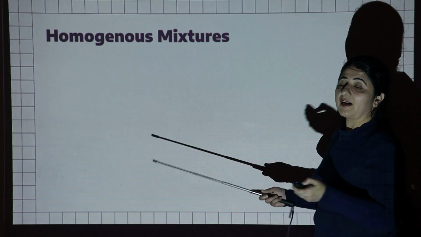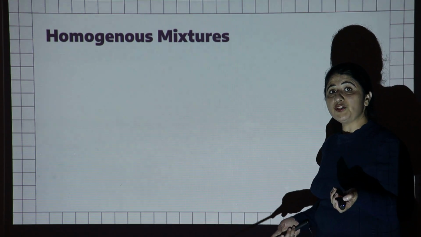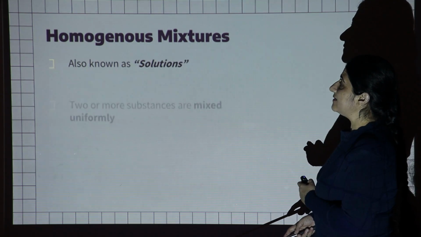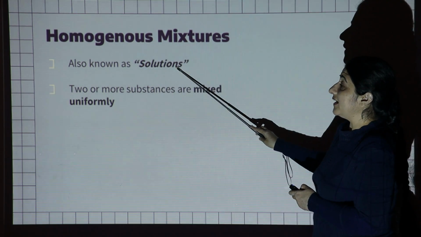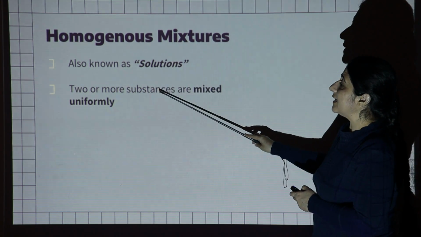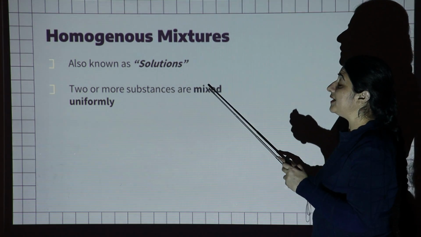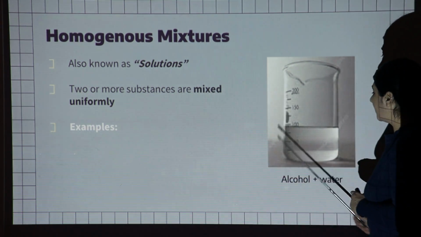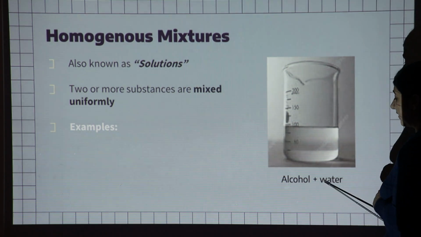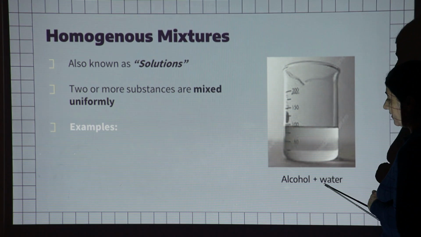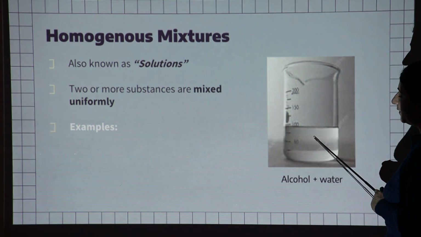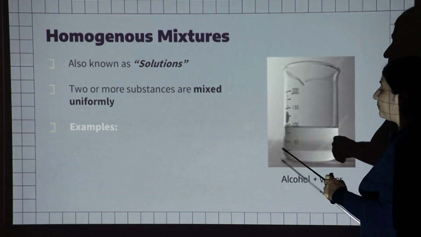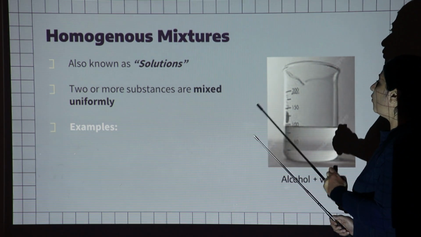Next, mixtures are again divided into two parts: one is a homogeneous mixture and the second is a heterogeneous mixture. A homogeneous mixture is also known as a solution, and in this case two or more substances are mixed uniformly. For example, we have a mixture of alcohol and water. When we mix alcohol and water, both are mixed uniformly. It is very hard to distinguish where the alcohol is and where the water is.